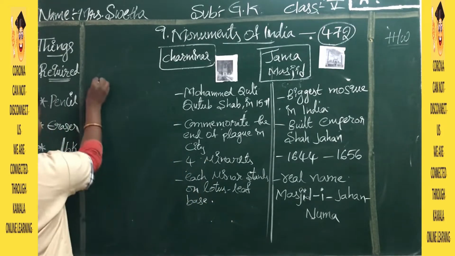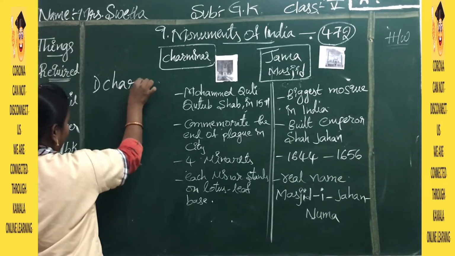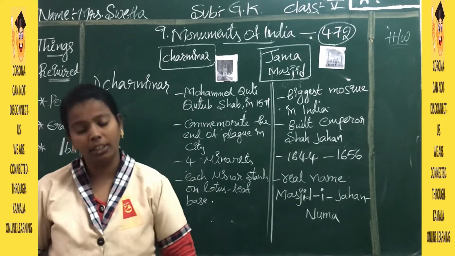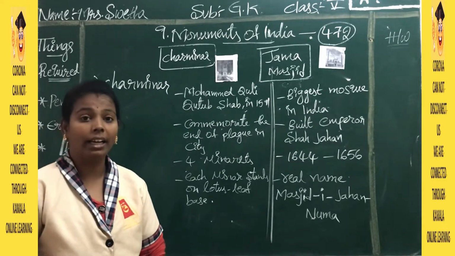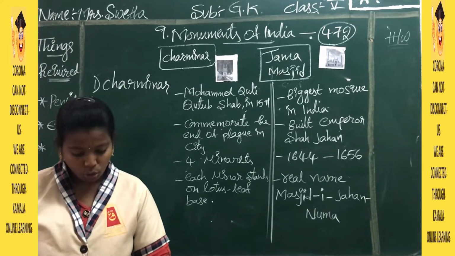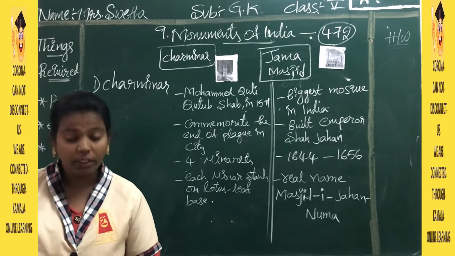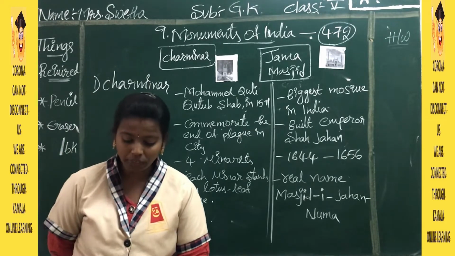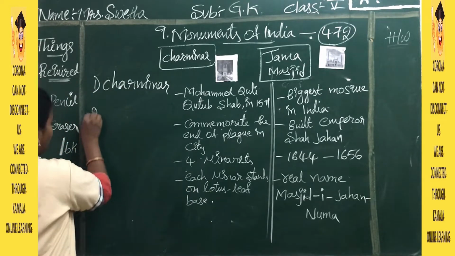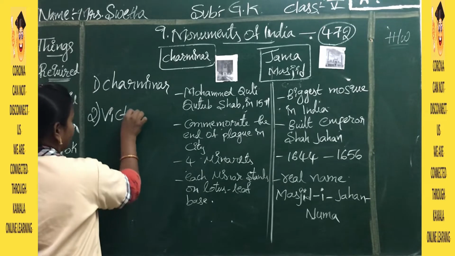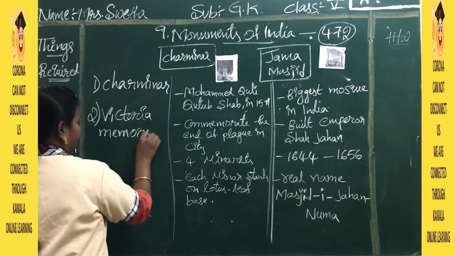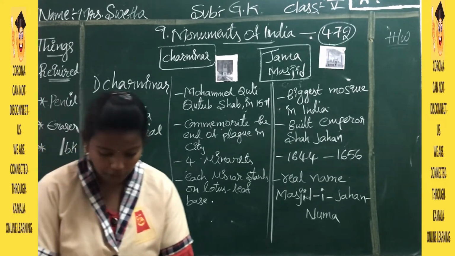So the first picture is Charminar. You can write it in your book, children. They ask you to just look at the picture and write the name of the monument. And this is there in Hyderabad. Every one of us knows that it is in Hyderabad. Next, beside it, on the right side, you have the picture of the Victoria Memorial.